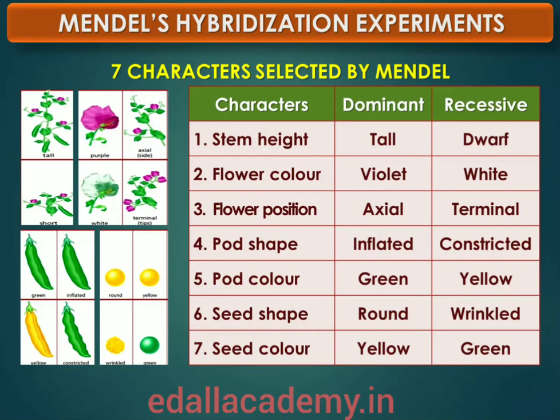Some of the contrasting traits selected were smooth or wrinkled seeds, yellow or green seeds, smooth or inflated pods, green or yellow pods, and tall or dwarf plants. Everything is given in the tabular column. Out of the 7 pairs of contrasting characters, he took them into account for his experiment.